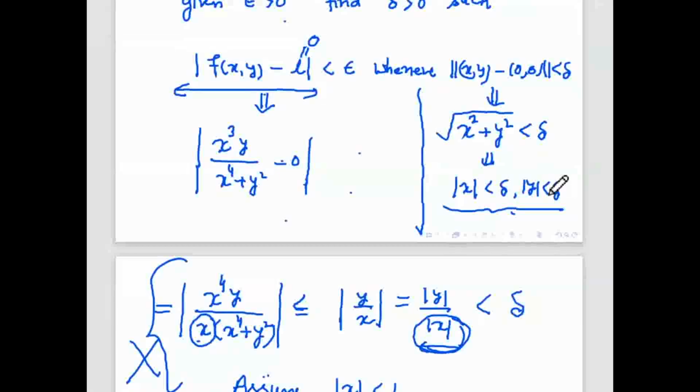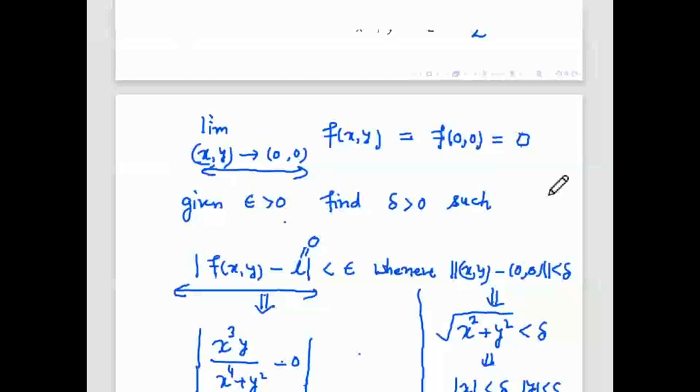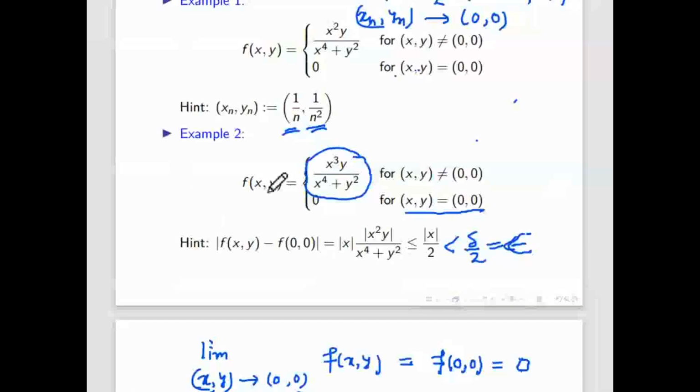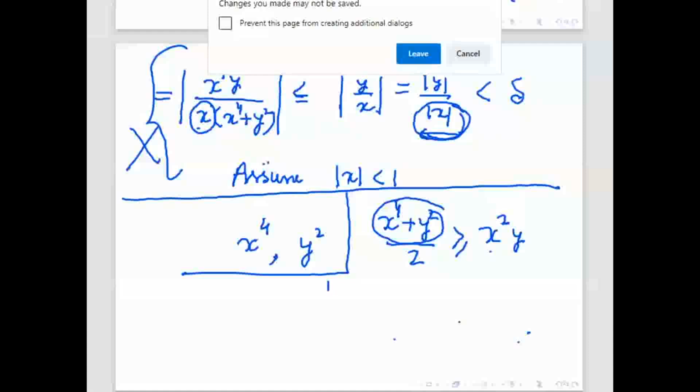So you cannot take y as a function of x. Both are independent variables, x and y. The original function f is a function of x, y. So these are independent variables, x and y, and you cannot take y as a function of x. So now moving to the next topic, that is differentiability.